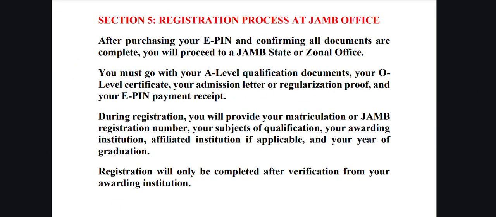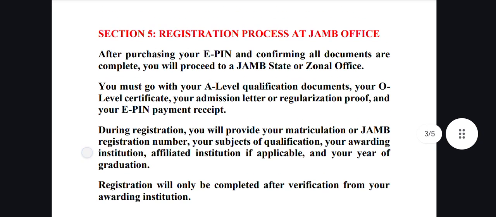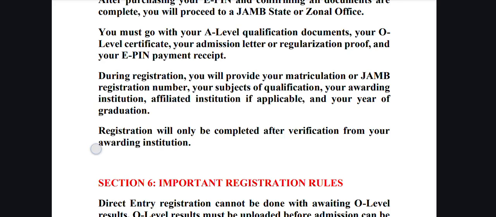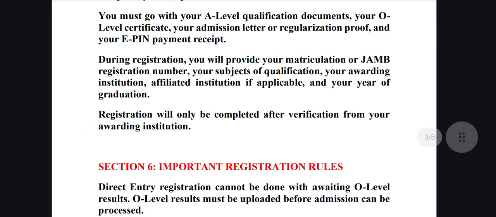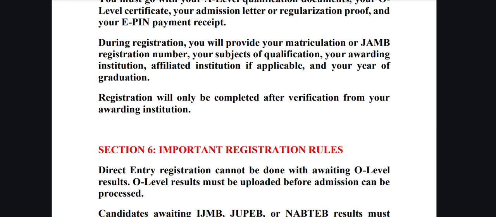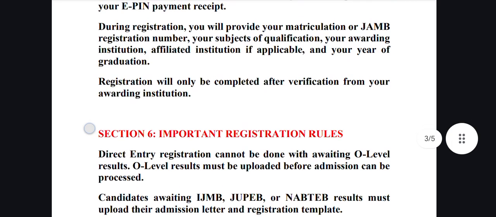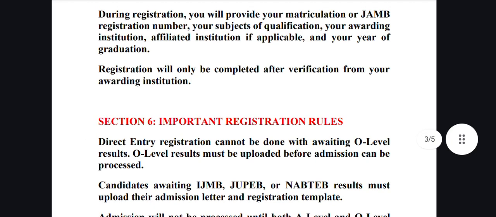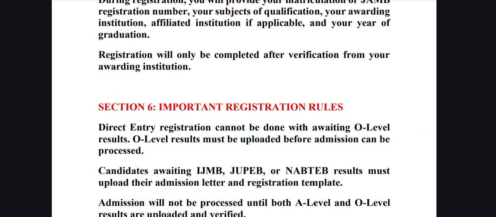So that's about section 4. And section 5, registration process at JAMB office or zonal offices. After you have purchased your e-PIN and confirmed that all your documents are complete, you proceed to the JAMB state office or zonal office with your A-level qualification documents, your A-level certificate, your admission letter or regularization proof, and your e-PIN payment. During the registration, you also provide your matriculation or JAMB registration number of your previous institution, the subject combination you studied, the name of the awarding institution if it's an affiliated institution, and your year of graduation.